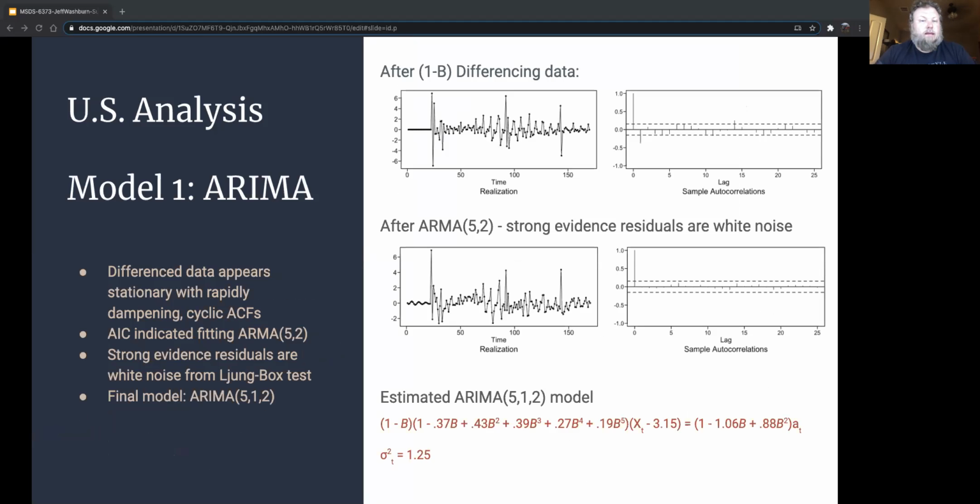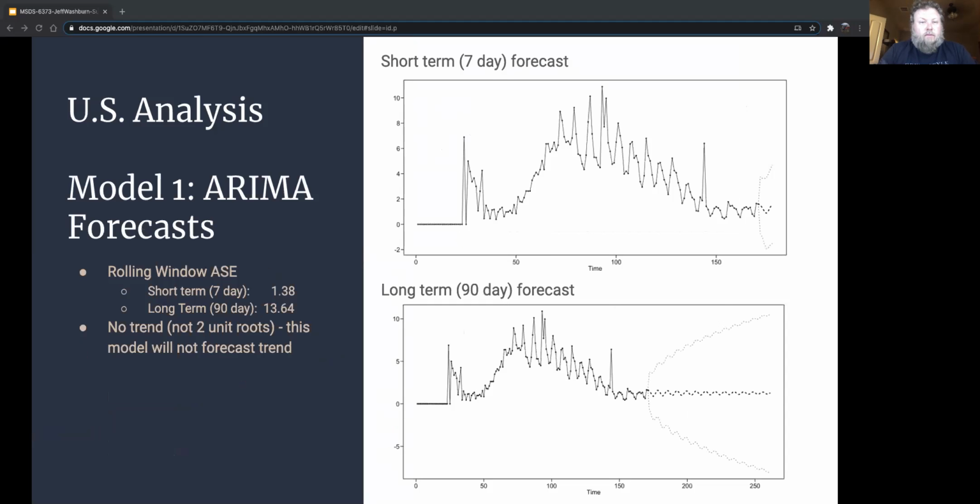AIC and BIC indicated fitting an ARMA(5,2) model. The estimated ARIMA(5,1,2) model is shown here in red. The short-term forecast of 7 days looks quite nice, further supported by a rolling window ASE of 1.38. The 90-day rolling window ASE does increase to 13.64, but is still not too bad.